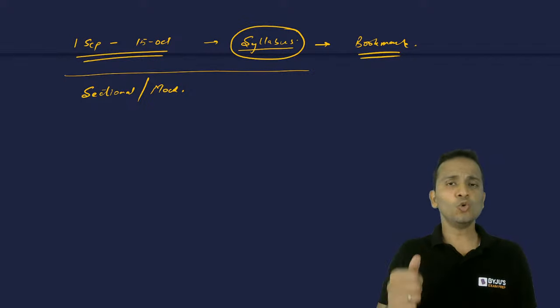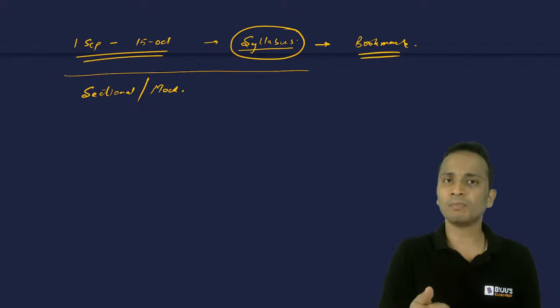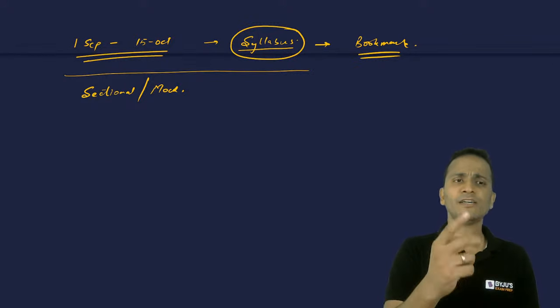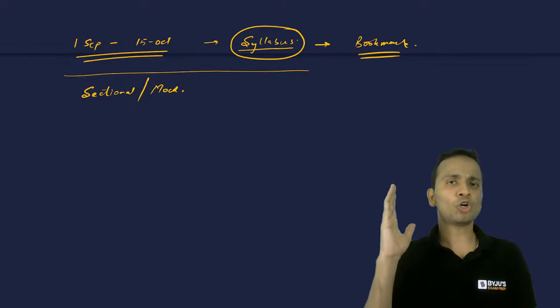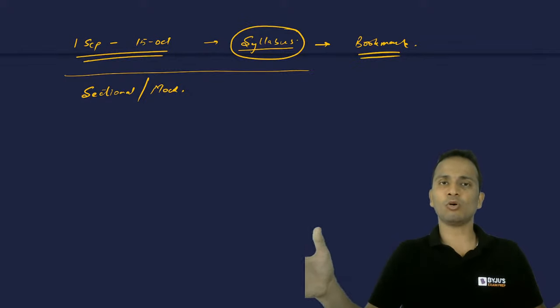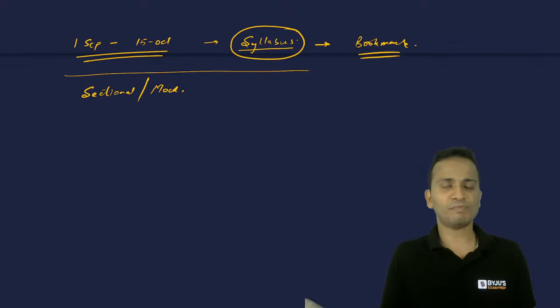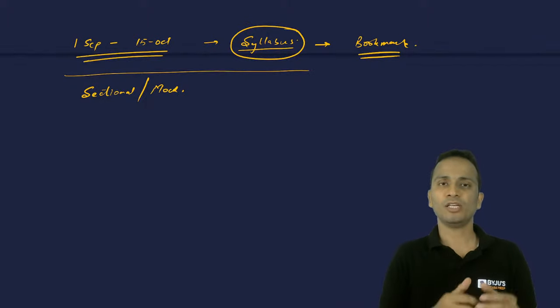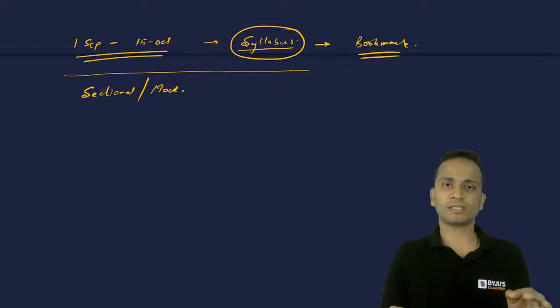Make sure that you are giving yourself some short-term targets as well as long-term targets. So I have set a long-term target for all of you. ठीक है ना? 1st September से start करो, 15th October तक सब कुछ finish हो जाना चाहिए. Now what do I mean by short-term target? You must divide the entire quant in 5 parts. 5 parts में तो divided है, okay? And you must divide them in sub-parts as well. So make a list of all the topics that are there in quant, right?